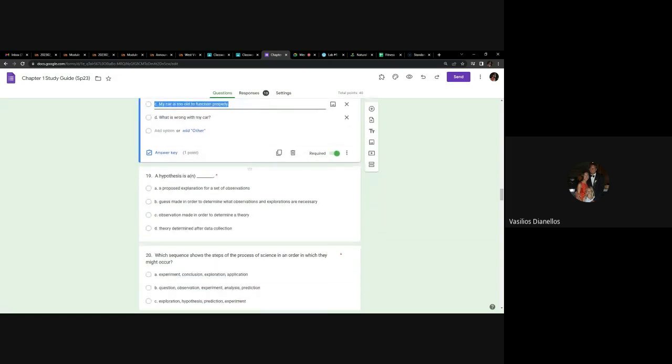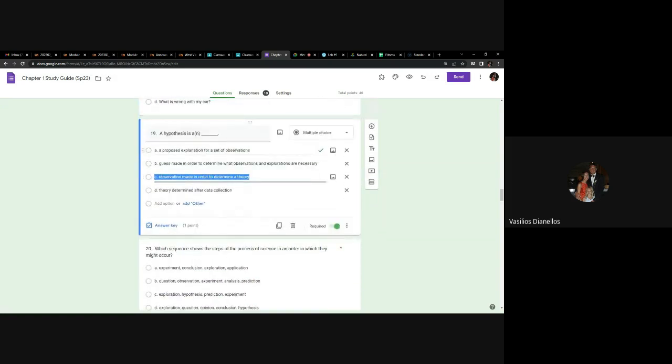On that note, number 19, this is another thing you need to know. Again, you need to know what a hypothesis is. So look at some of the options. A proposed explanation for a set of observations. That's correct. Let's see if it's the most correct. A guess made in order to determine what observations and explorations are necessary. That's incorrect because you're kind of going reverse scientific method.